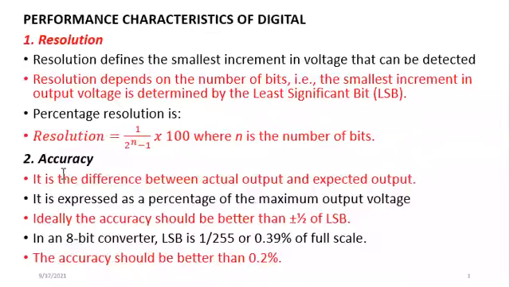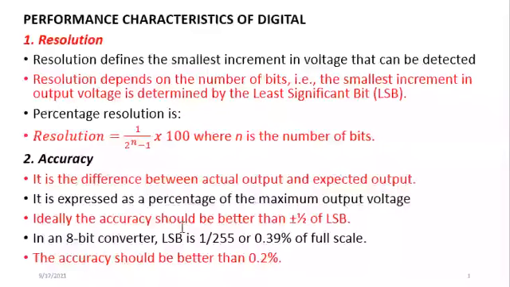The next thing that we use for characterizing the digital measurement instrument is the accuracy. And the accuracy, as we have already seen from our lecture number 1, is the actual output given by the instrument with respect to what? The expected one. The difference between the two is what we call the accuracy. And this accuracy is mainly expressed as a percentage of the total reading that the instrument can give.